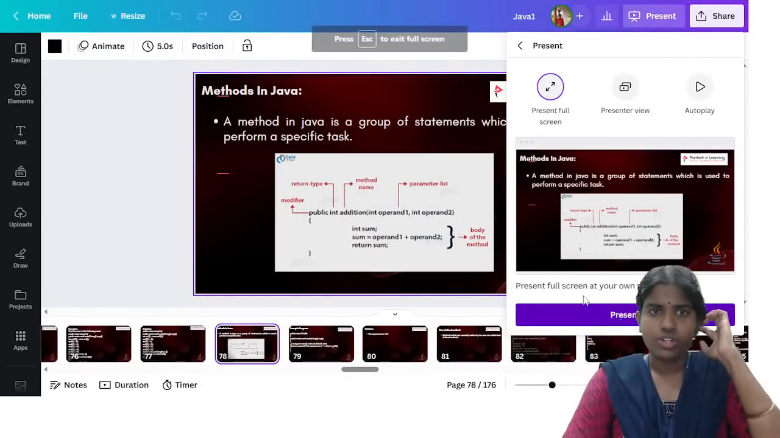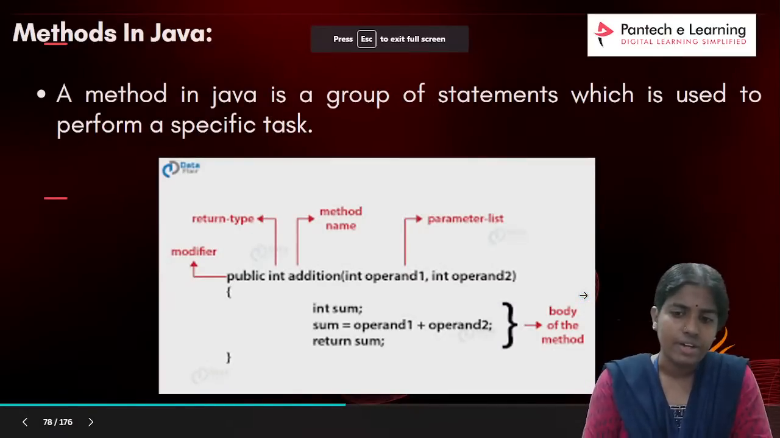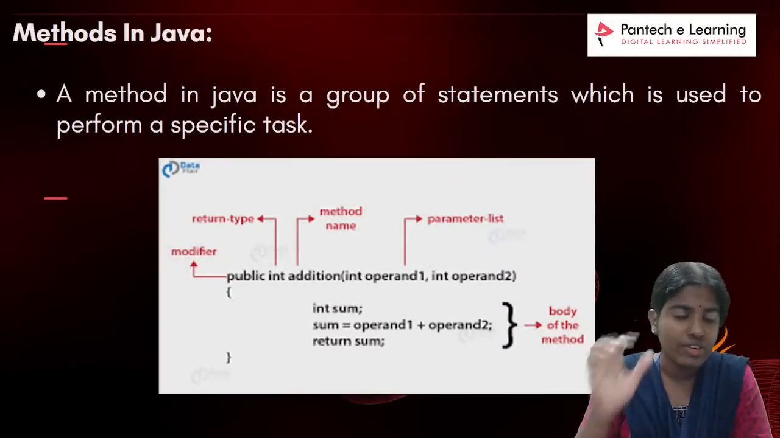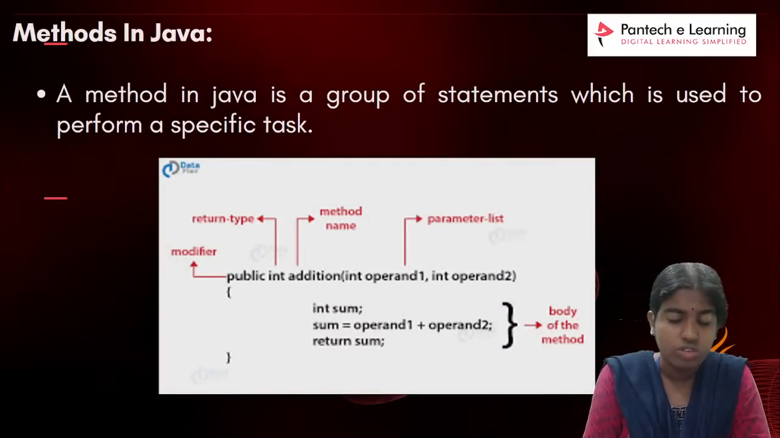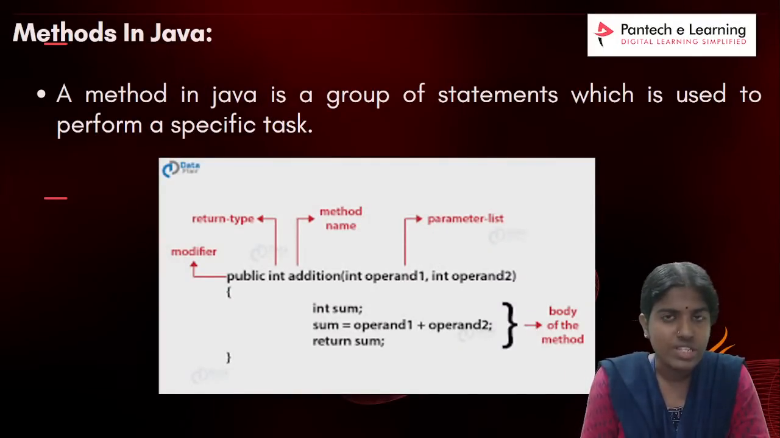So next I am going to discuss with you about methods in Java. So what do you mean by a method? So far I was discussing with you about arrays, what is the use of different types of statements. I was discussing different types of decision making statements, what is the use of looping statements. Next I am going to discuss with you about methods in Java.